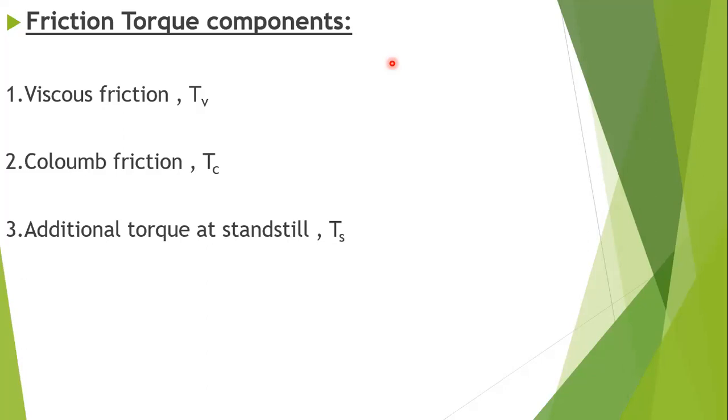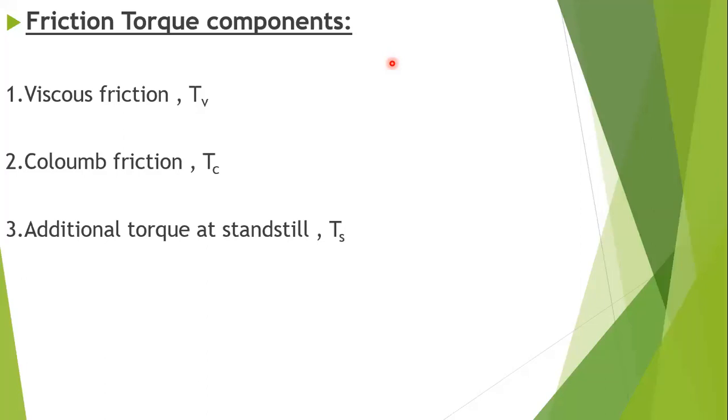So if there is a standstill position, there will be some extra torque, termed TS. But there is no dynamic analysis for this TS. So this is the friction torque. It is resolved into three components: TV, TC, and TS. TV is viscous friction, TC is Coulomb friction, and TS is the additional torque at the standstill.